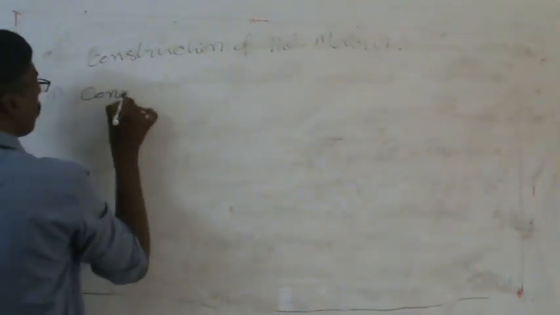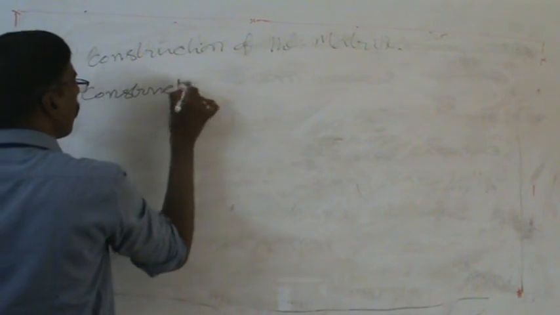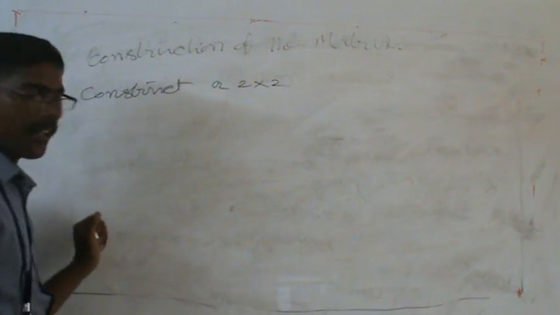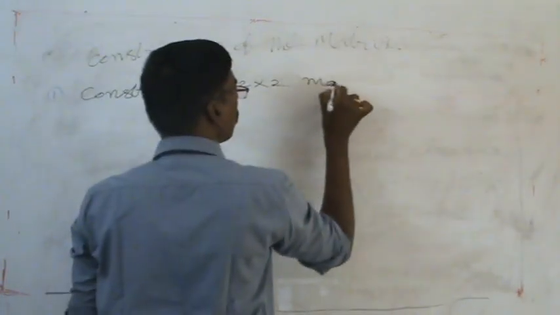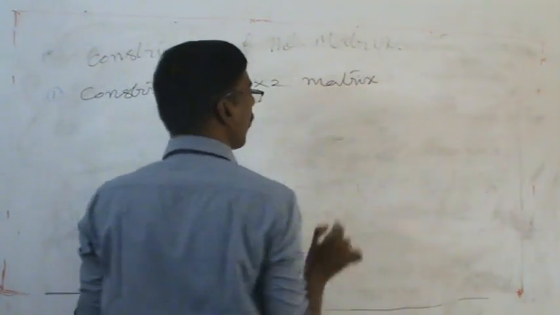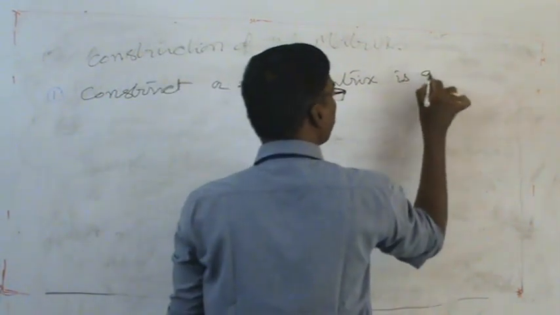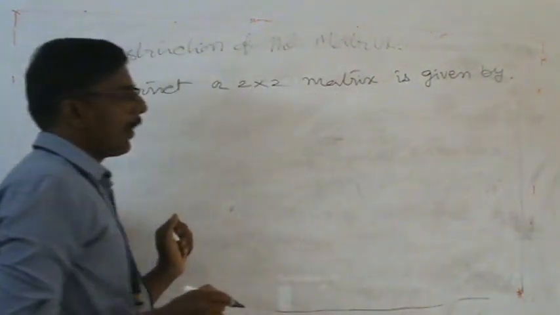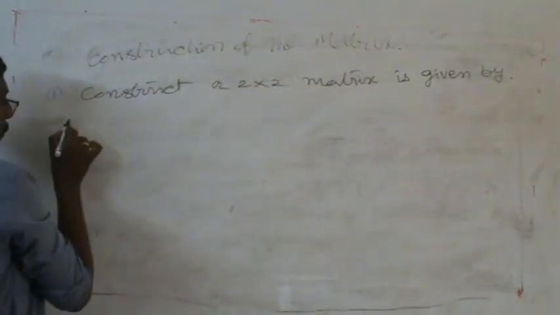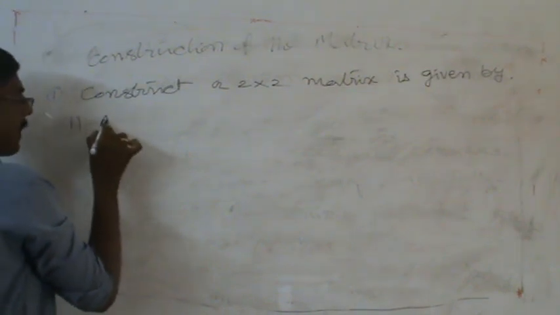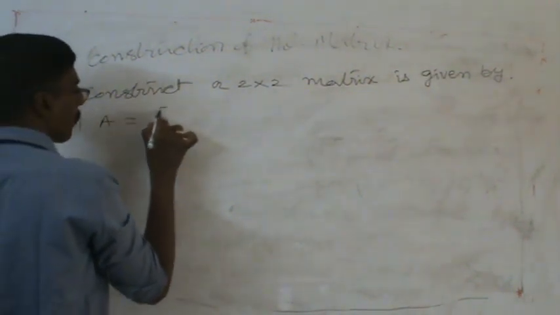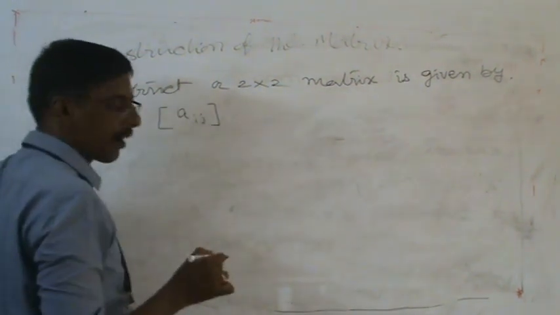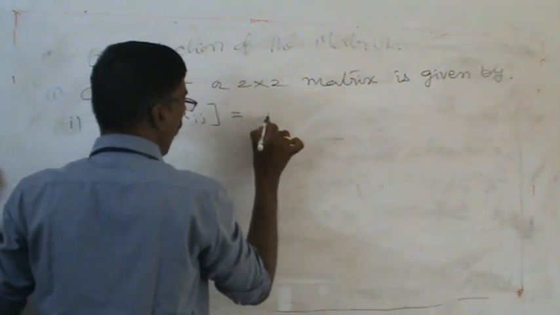Construct a 2 by 2 matrix. Very, very important. Construct a 2 by 2 matrix given by... here they will give different problems. Suppose problem number 1: matrix A equals Aij, that is equal to i plus j.